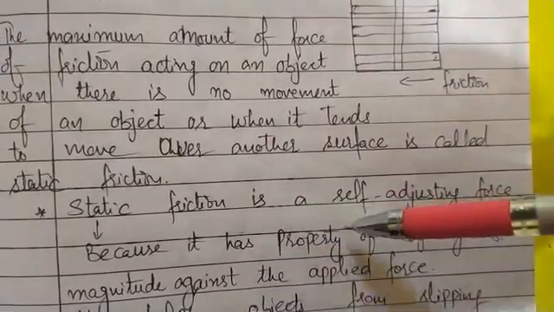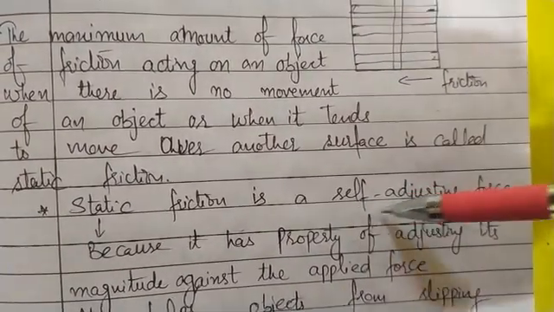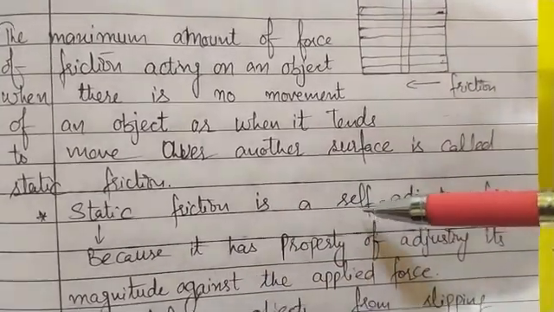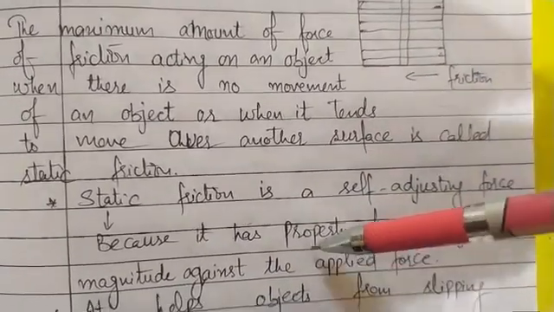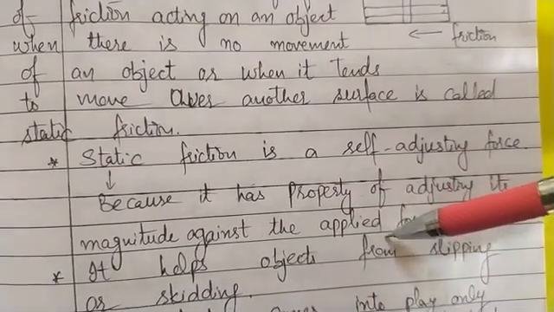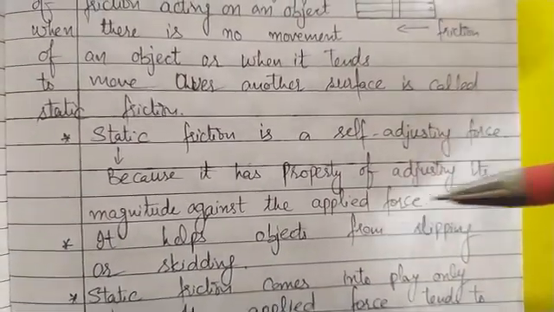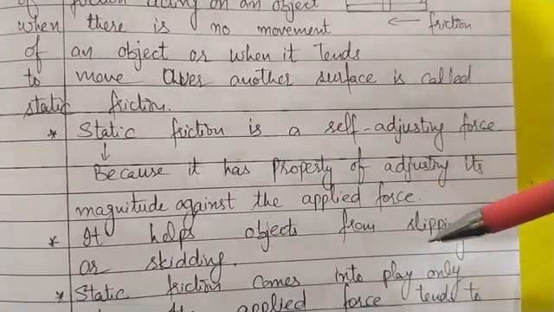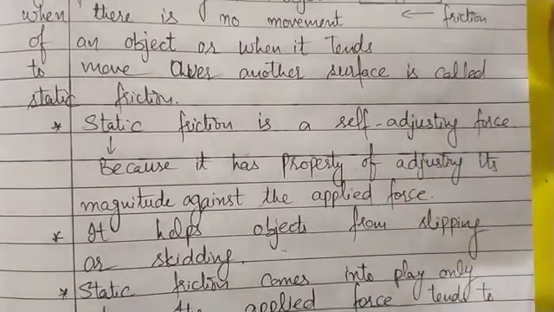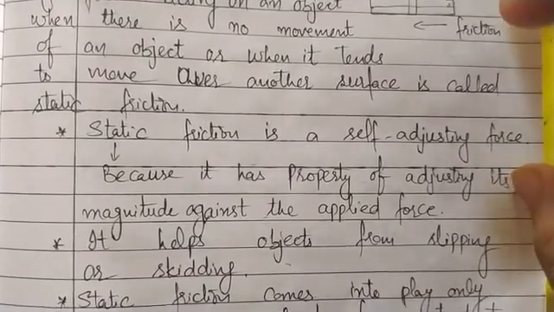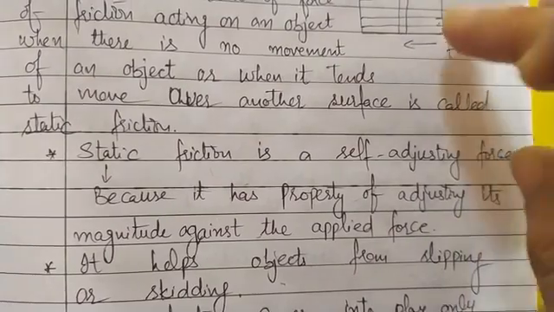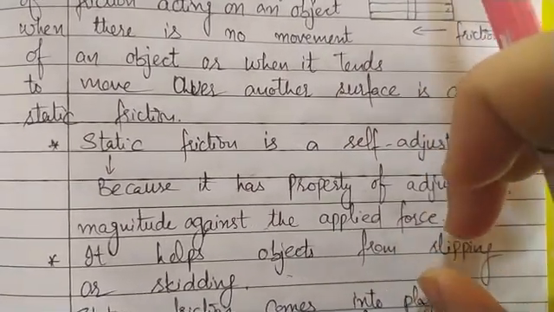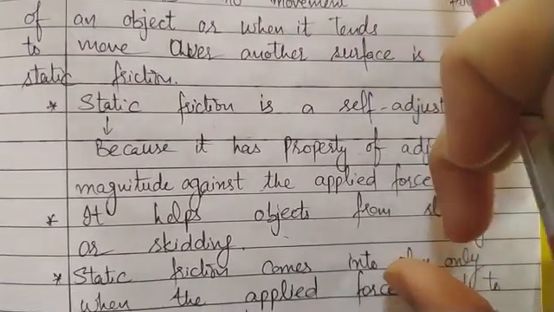So we can see that static friction has a property named self-adjusting property, or we can say that static friction is a self-adjusting force because it has the property of adjusting its magnitude against the applied force. Next is the advantage of static friction, that it helps objects from slipping or skidding, because it can firm the objects, or it can keep the objects at their place due to friction. So that's why it helps the objects from slipping or skidding.